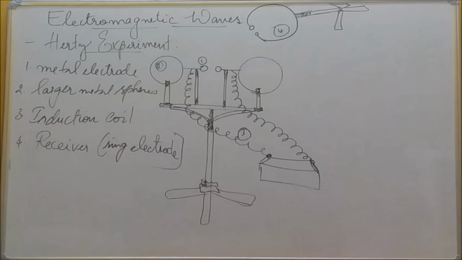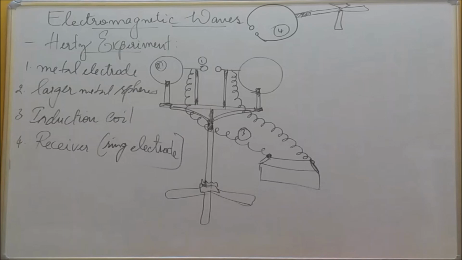Initially, the two metal electrodes are connected to the larger spheres. The ends of these two electrodes are connected to the induction coil. This induction coil has a large number of turns, so it is a high tension coil. This high tension coil gives a high EMF, that is electromotive force.